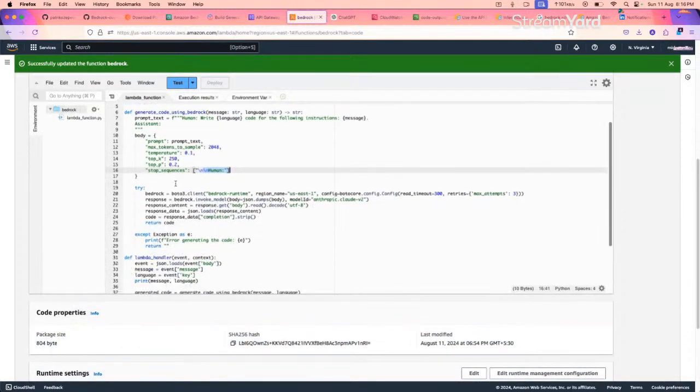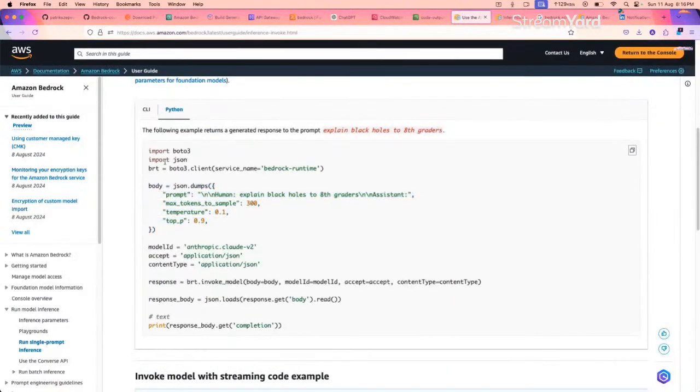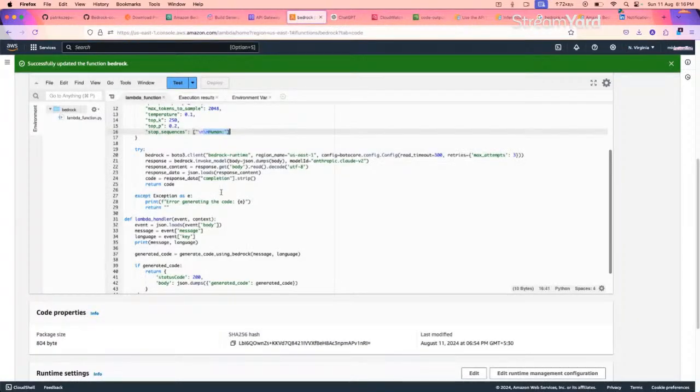Now you know this basic Python code. Try and except block to handle the errors. Here I'm creating the Boto3 client as created here in the API. So client equals boto3.client, and then we have to give the service name, which is bedrock-runtime in this particular case. In this line, I have created a client for Bedrock runtime, region is US East 1, North Virginia in my case, and then have configured a few things like read timeout and retries, which is a maximum of 3 if any error comes.